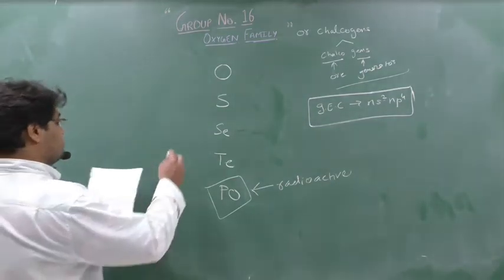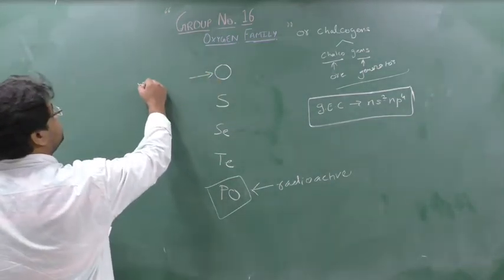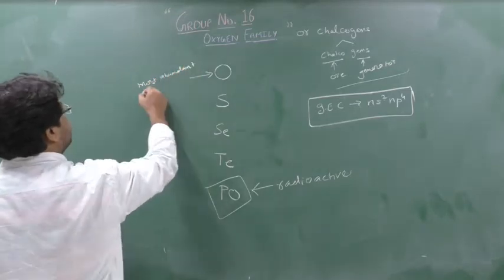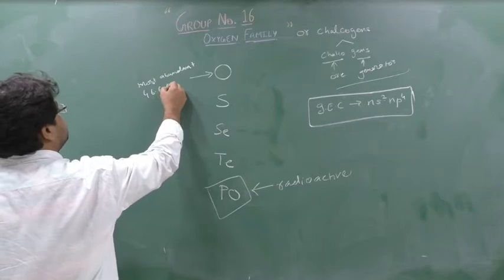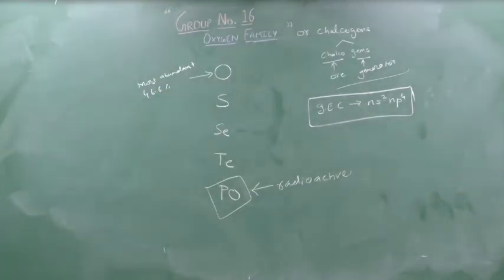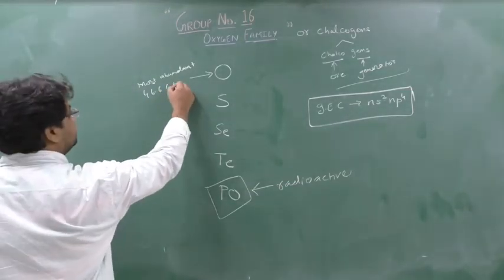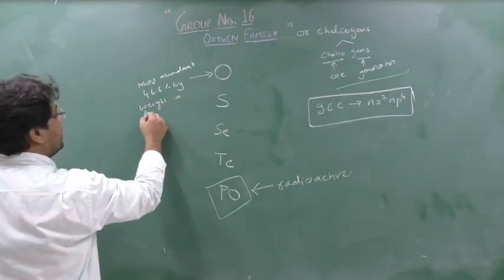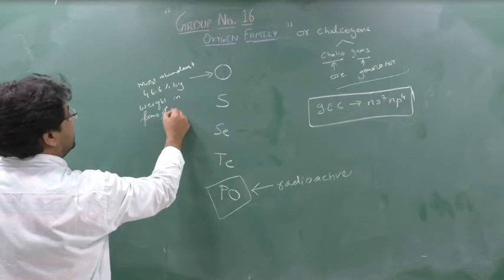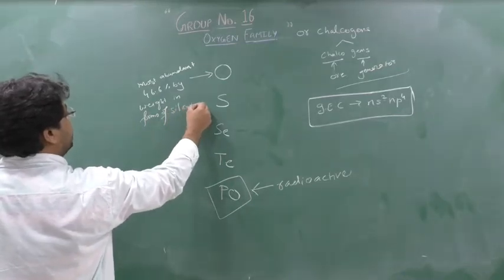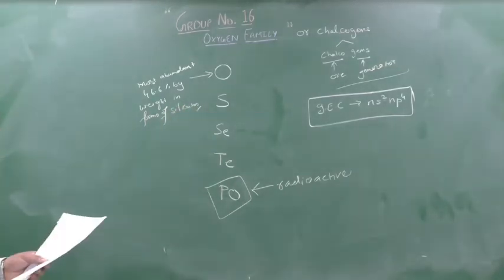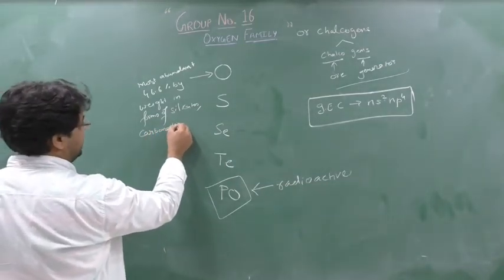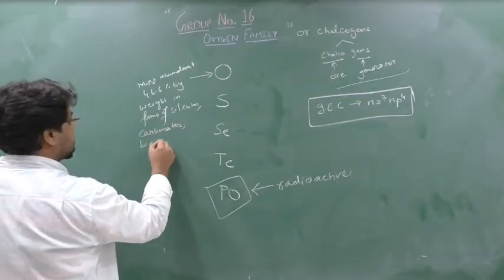You can write down that oxygen is the most abundant in the earth's crust, nearly 46.6% by weight, in the form of silicates. Write down with me also, please, don't just see. Write down silicates, SiO3 2-, like carbonates, or you can write bicarbonates. Yes or no?